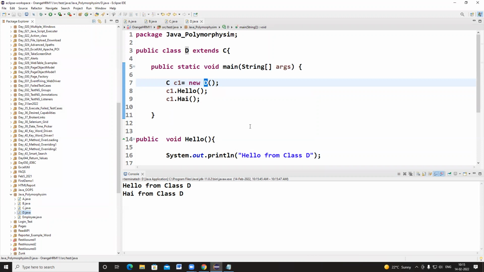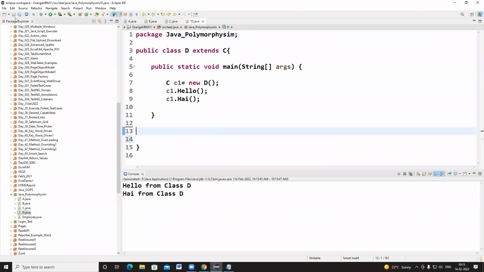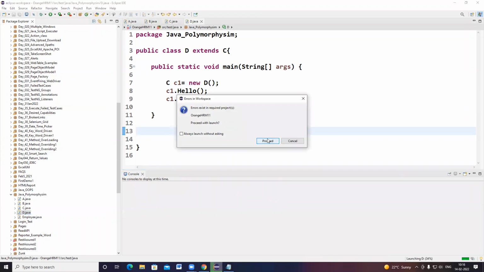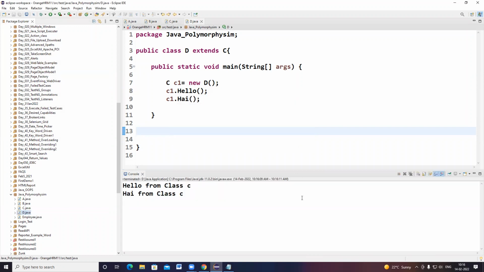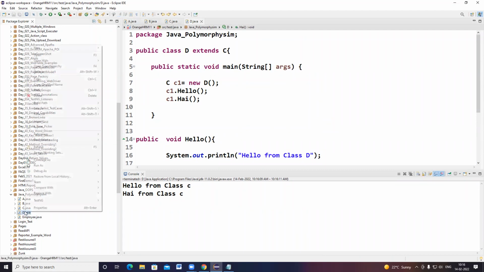Which one is executed? Class D, it's executed. Okay, let us assume these methods are not there. Right now those methods are not there. So if I execute this program, which class's lines of code is it executing? Class C. Okay, it's executing from the base class, I mean the parent class. But if the same methods are implemented here, which methods are executing?